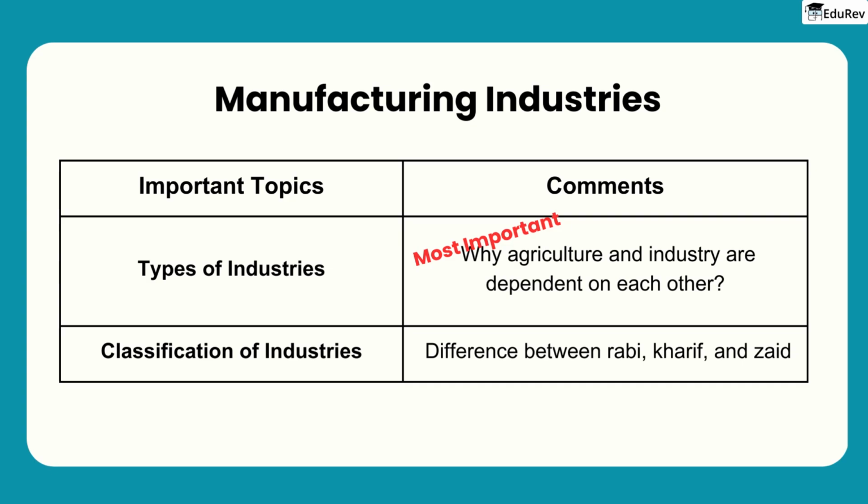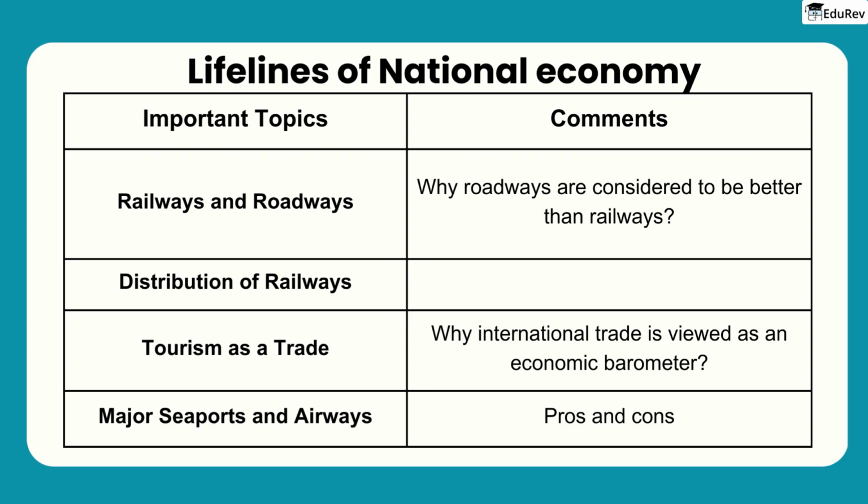Wrapping up our discussion of geography, let's take a look at the lifelines of national economy chapter. One common type of question that you may encounter is to compare and contrast railways and roadways, with a focus on why roadways are considered to be better than railways. Another important topic to study is tourism as a trade, including questions about why international trade is viewed as an economic barometer. Finally, be sure to study the major seaports and airways, as these are frequently asked about in map questions. So we have covered the geography chapters.